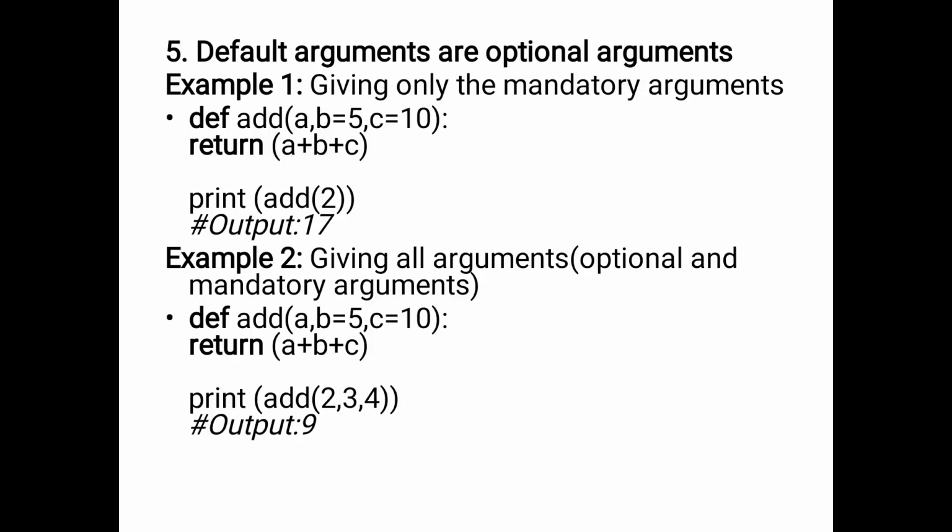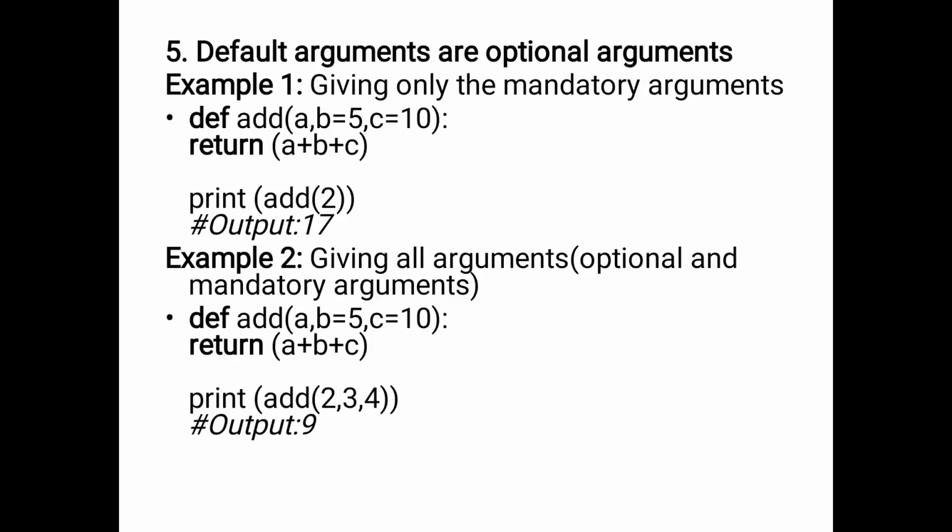Here a is the normal argument, and b is equal to 5 and c is equal to 10 are the default arguments, applied with the assignment operator. So in the example, print of add of 2, 2 is assigned to a. Okay, so the output is 17.